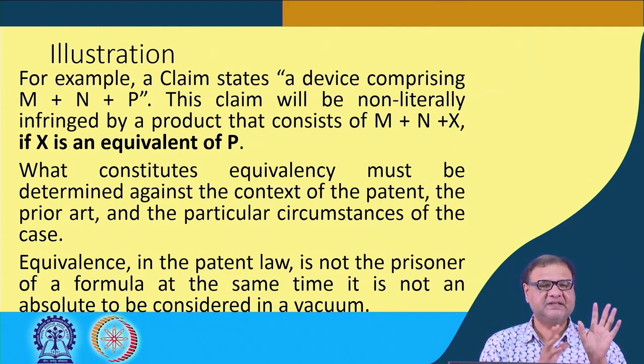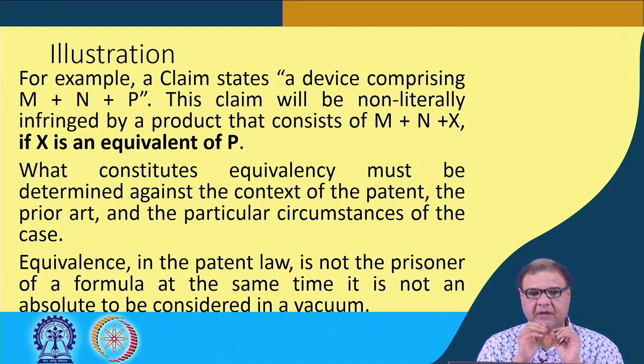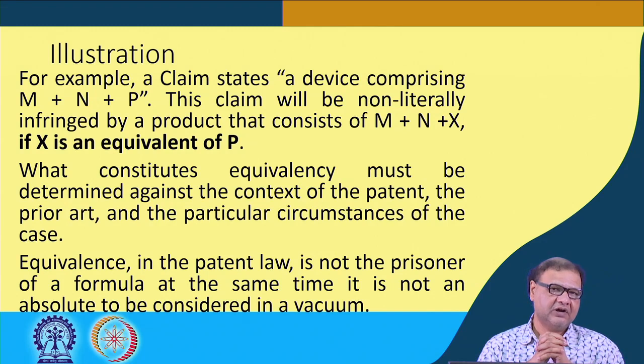For example, take the same example, where there is a patent claim with regard to a device comprising M, N and P. In order to avoid literal infringement, a person comes out with a product which consists of M, N and some other feature X.